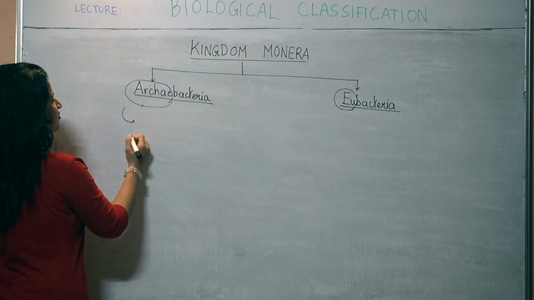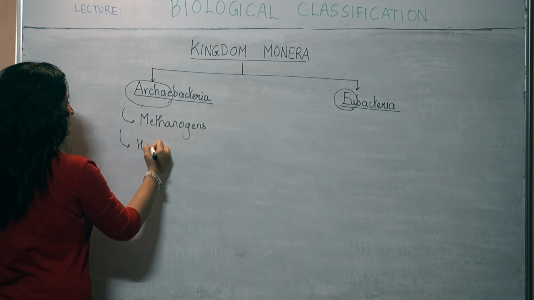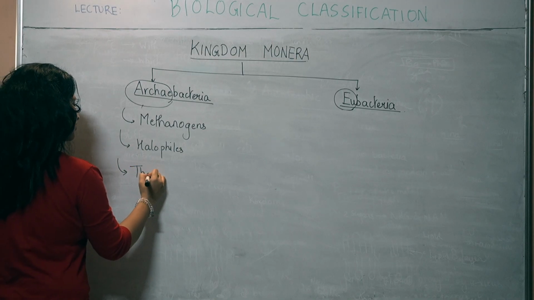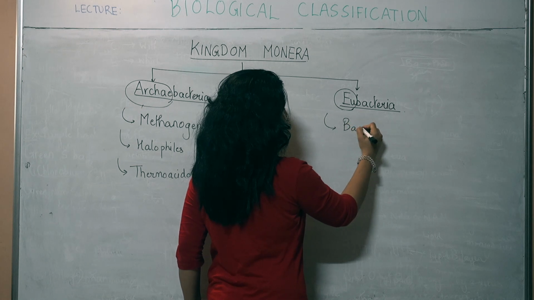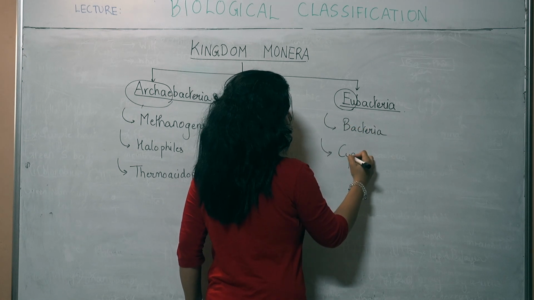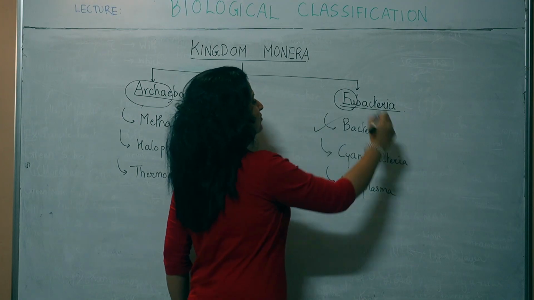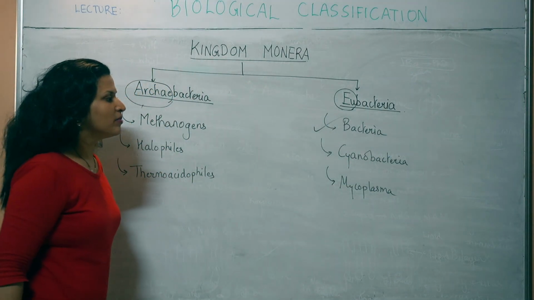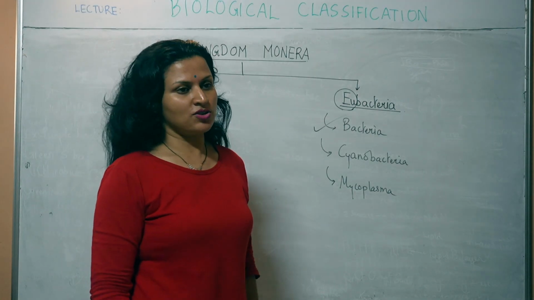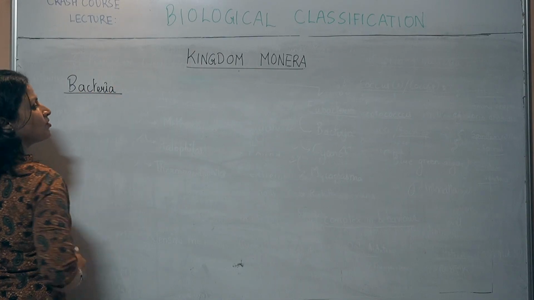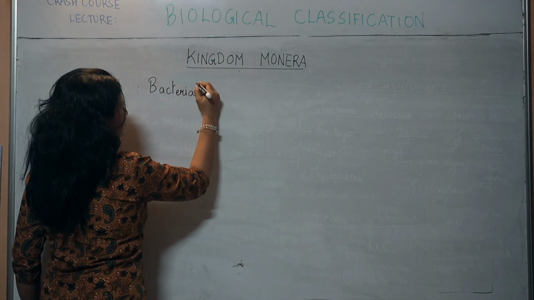Under archaebacteria we will be learning methanogens, halophiles, thermoacidophiles. Under eubacteria we will be learning bacteria, cyanobacteria, mycoplasma. So let us first start with eubacteria, and under eubacteria let's start with bacteria, with the bacterial cell structure. So we are doing bacteria now, and right now we are looking at the bacterial cell structure.